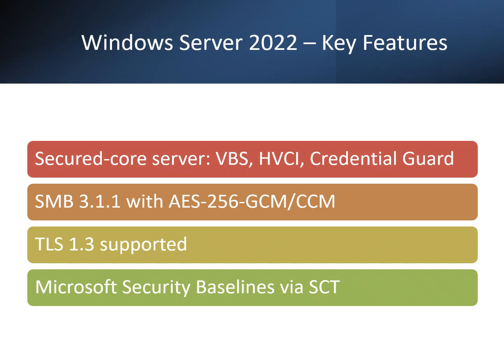Security baselines. Microsoft releases security configuration baselines through the Security Compliance Toolkit. These are sets of Group Policy Objects that define a minimum secure posture for Windows roles and services. Using these baselines helps standardize configurations across environments, reducing misconfigurations.